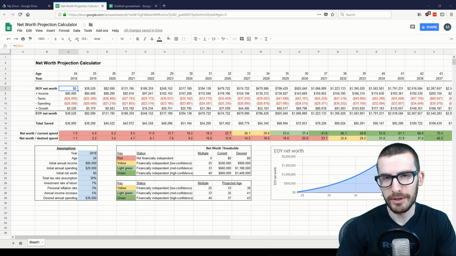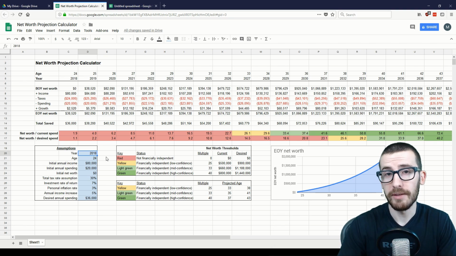So in this Google Sheets tutorial, I'll show you exactly how you can use this spreadsheet and then walk you through how to build it step by step so you can have a copy to use for yourself and your own financial goals. So why would you want to spend the time to actually build this? Well, if you're like me, it helps to have a visual reference for what your goals actually are. If you haven't ever done a net worth projection, this is very helpful for seeing not only what your goals are, but when you can realistically expect to achieve them, as well as what you need to do to get there. For many people, messing around in one of these spreadsheets is really their aha moment on money, and they realize that building wealth and achieving the life they want is not a dream, but something that they actually can achieve. Maybe you've already had this moment, but if not, this might be a good place to start.